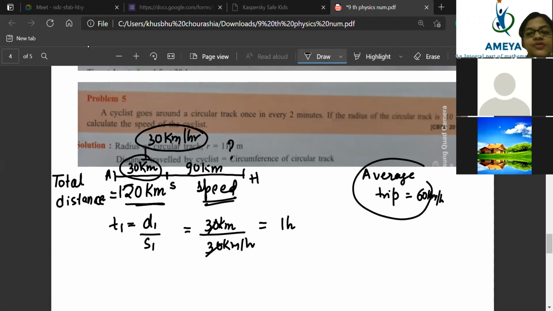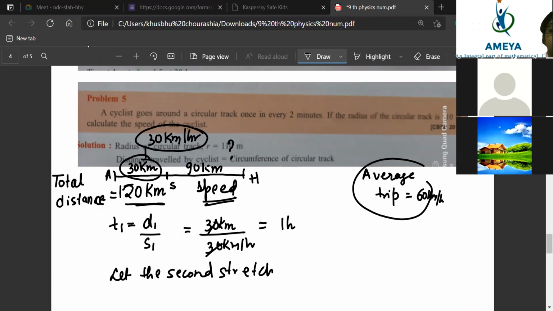So you have to maintain an average speed. The average velocity is given. Let the second stretch be the remaining journey from school to my home.